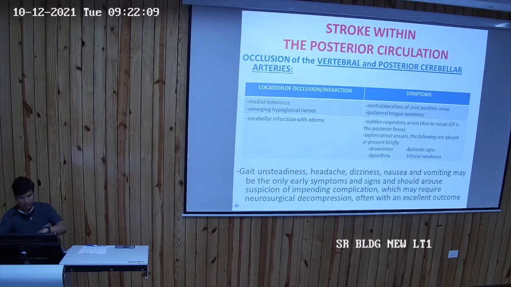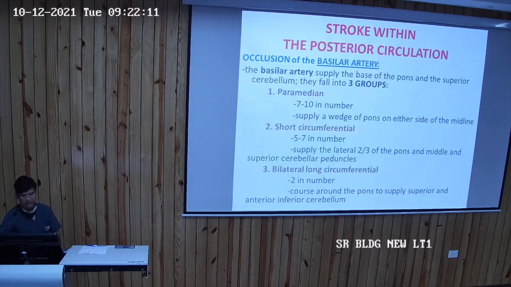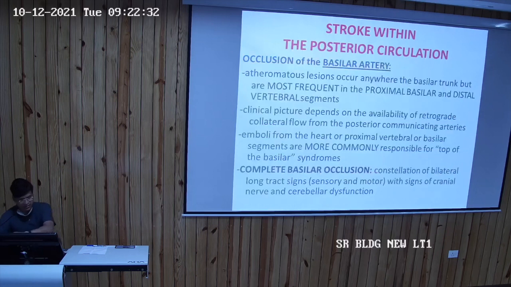Now, occlusion of the basilar artery. The basilar artery supplies the base of the pons and the superior cerebellum, and its branches fall into three groups: paramedian, short circumferential and bilateral long circumferential. These are the branches which arise from the basilar artery, and the basilar artery usually supplies the brainstem and the cerebellum.